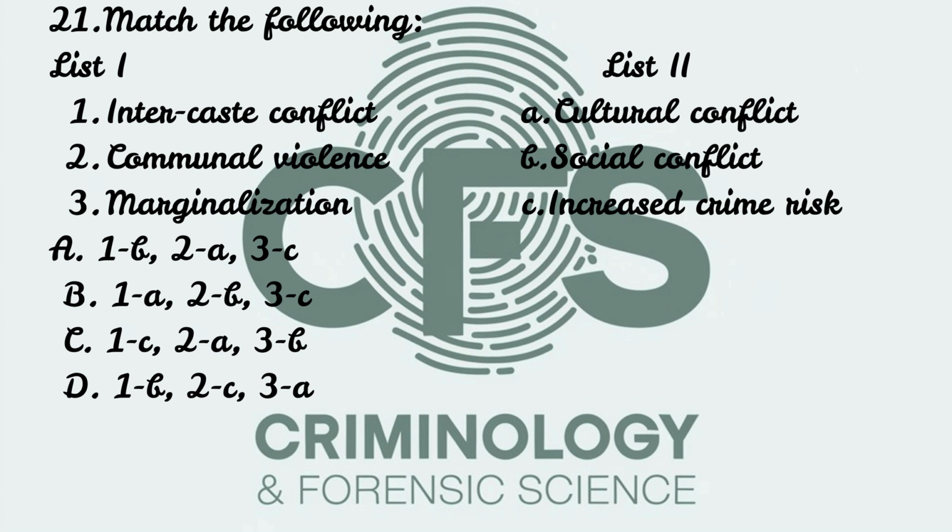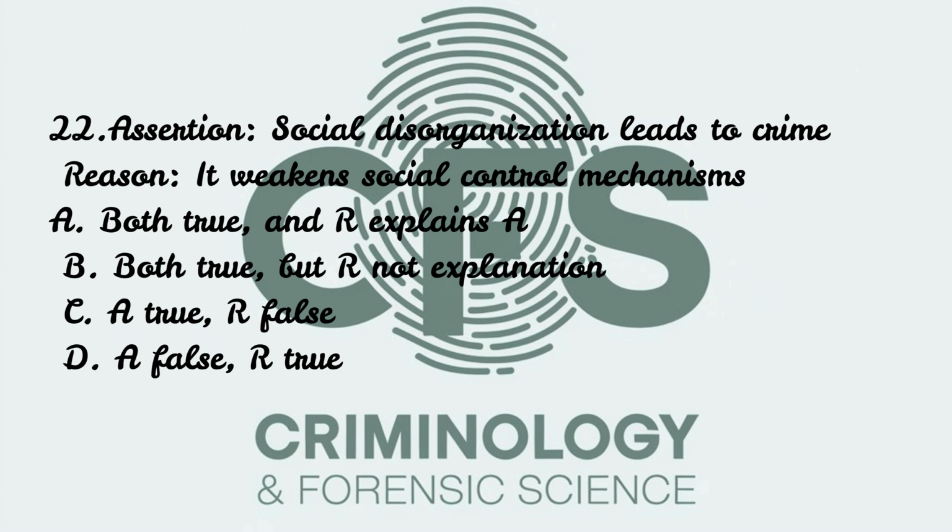Question 22. Assertion says that social disorganization leads to crime, and the reason given is it weakens social control mechanisms. Option A, both are true, but R explains A. Option B, both are true, but R is not the correct explanation of A. Option C, A is true, but R is false. Option D, A is false, but R is true. Correct answer is A.